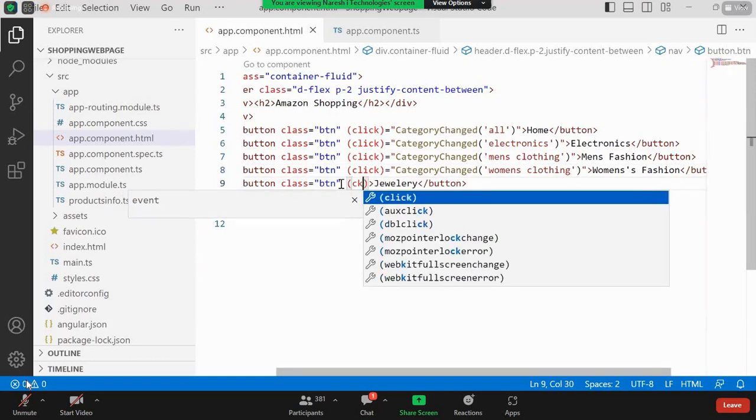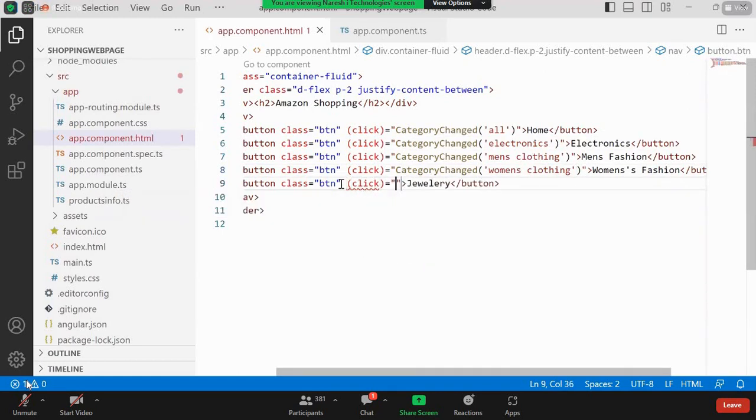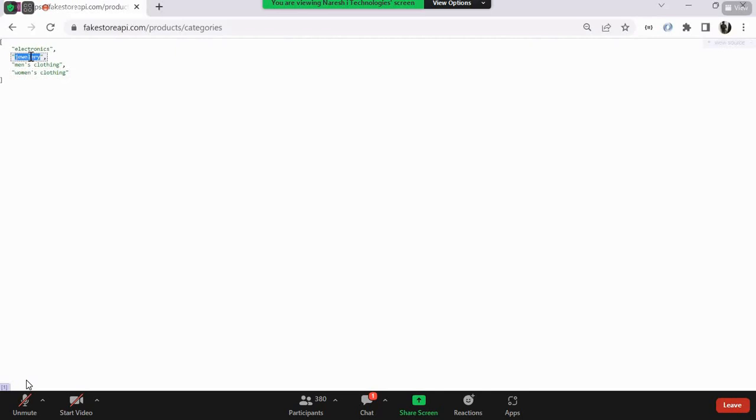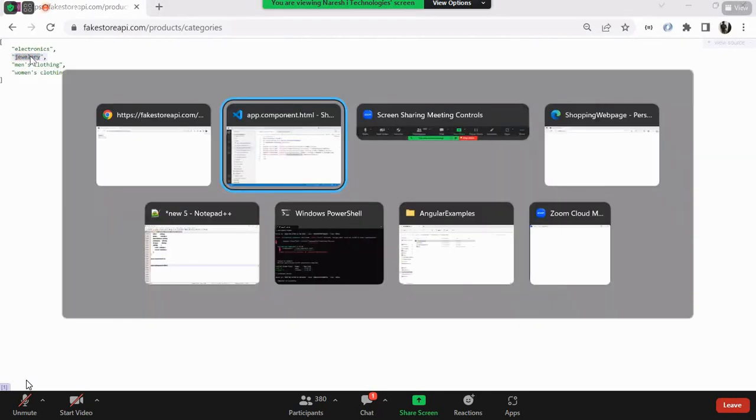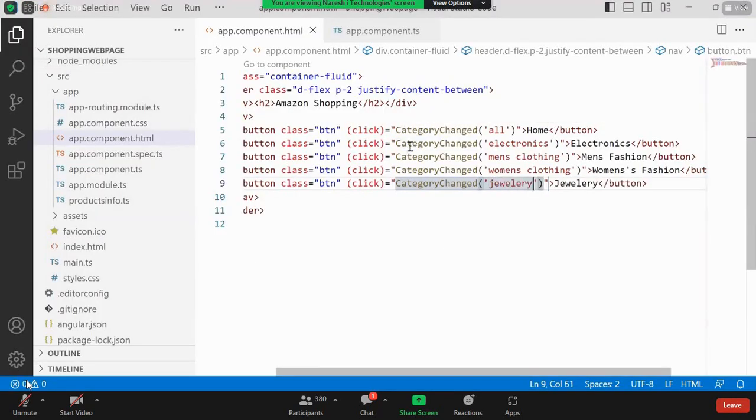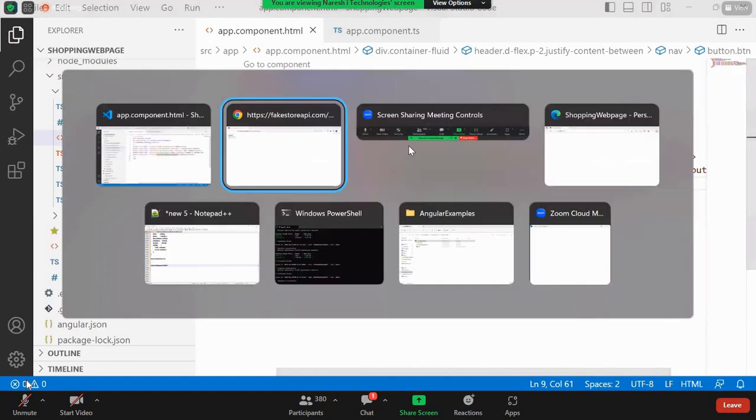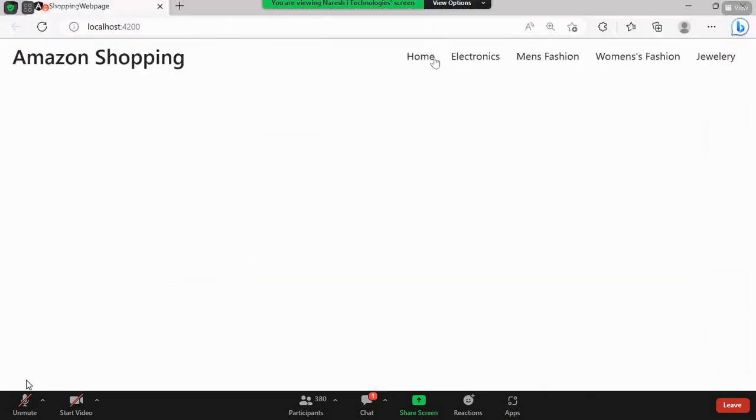And the next one is going to be, let's say, click is equal to category changed. I can say category changed. And here also, let us give what? Jewelry. I'll copy that and then give it over. That's it. Now you can see we have the links: home, electronics, men's fashion, women's fashion, and then we are having what? Jewelry, that's what we are getting.